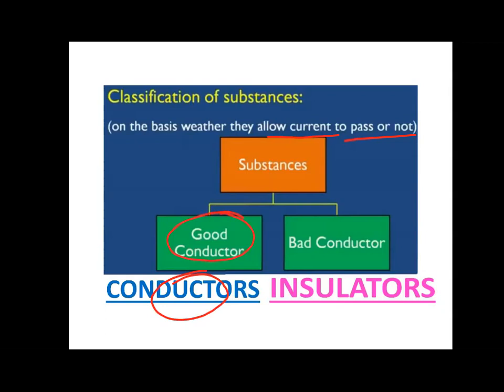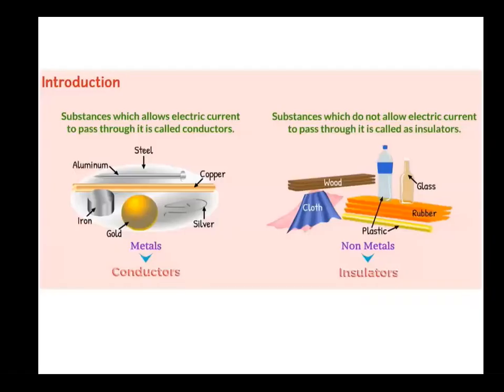They will allow the current to pass through them, right? Bad conductors or insulators are bad to the flow of current. They do not allow the current to pass through them, right? This we have studied in our lower classes.